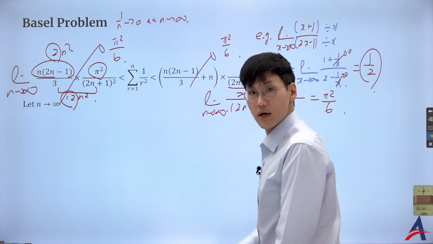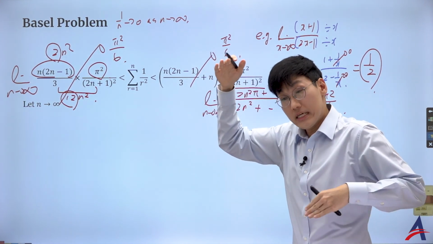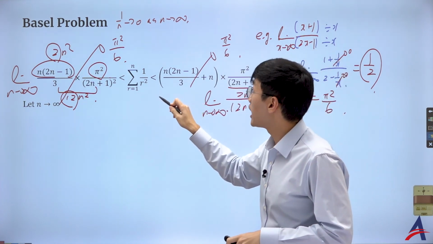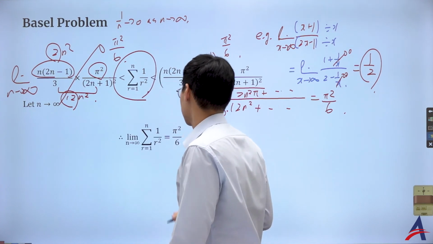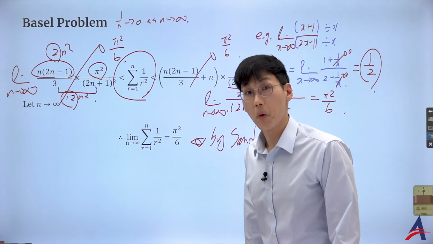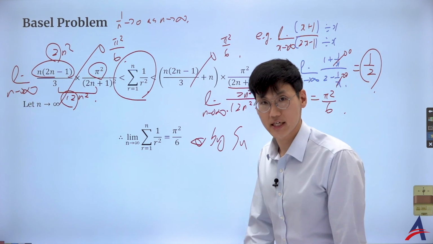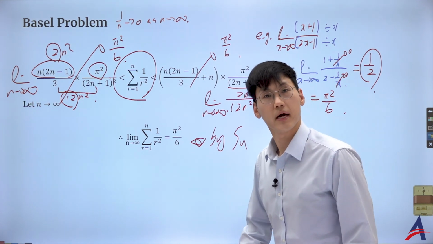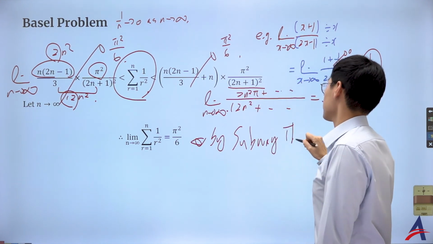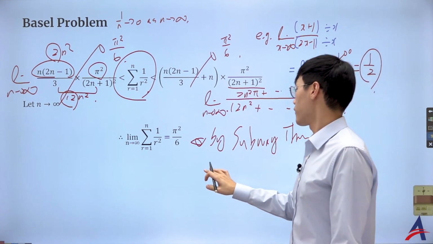But hold on a sec. So left and right, the lower bound and upper bound, squeeze to converge to the same limit. So whatever is in between must converge to pi squared over 6 by the sandwich theorem. Okay, but it's quite old, isn't it? So let's call it the Subway theorem. I want to get some Italian BMT after having learned some great math from the 1960s, okay? Subway theorem.